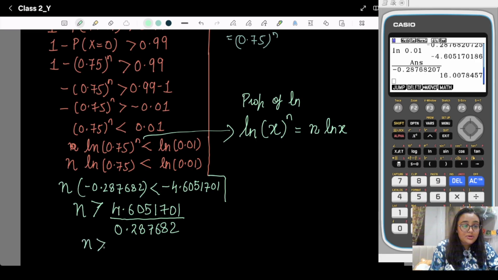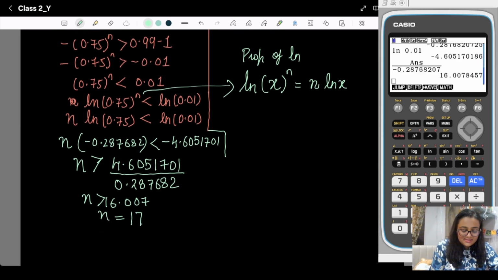So N is greater than or equal to 16.007. Therefore we will take N as 17. So this is our answer.